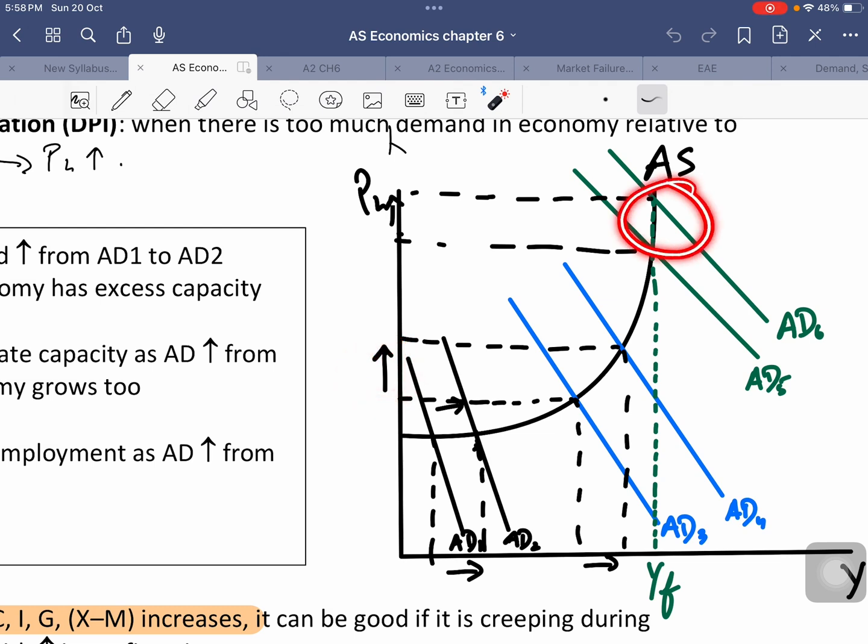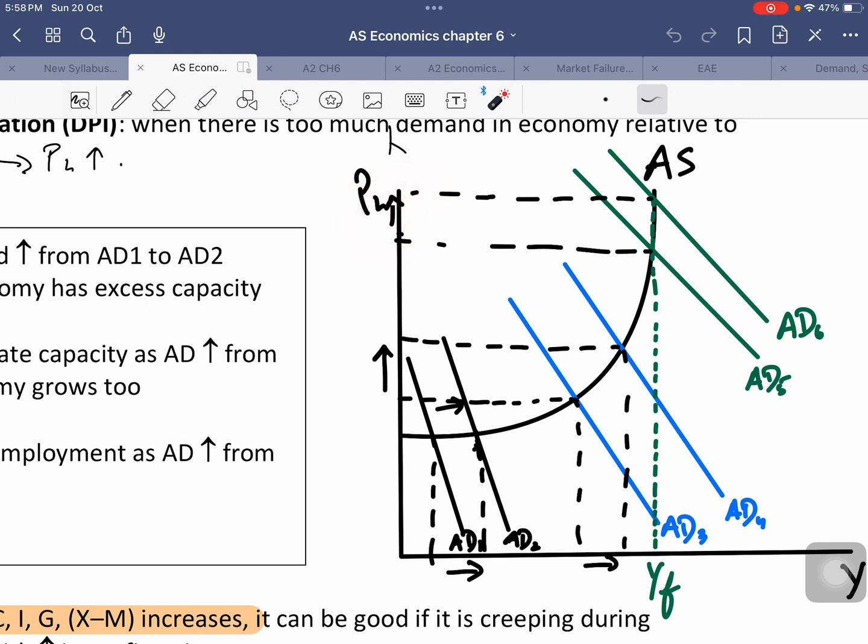Now, during the green part of this diagram, as you can see, an increase in aggregate demand here only causes the price level to rise. The output doesn't rise. The reason for that is because the aggregate supply here is a vertical curve. The reason for that again is because the economy is at its full employment level of output. So an increase in aggregate demand cannot cause an increase in output. The only thing it can do is increase the price level. So this is only causing demand pull inflation.